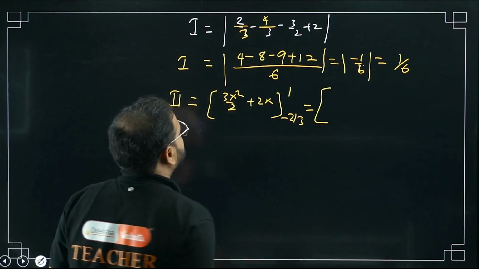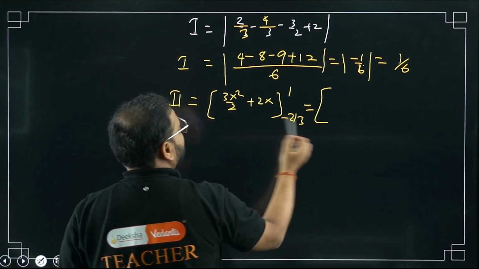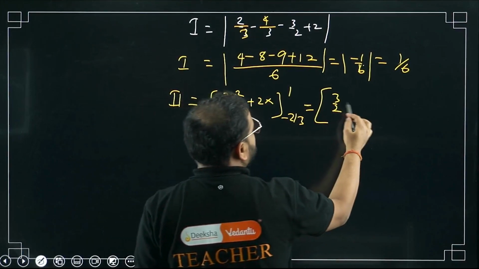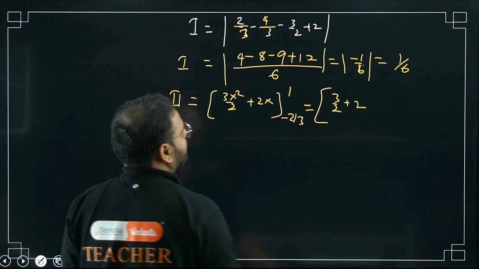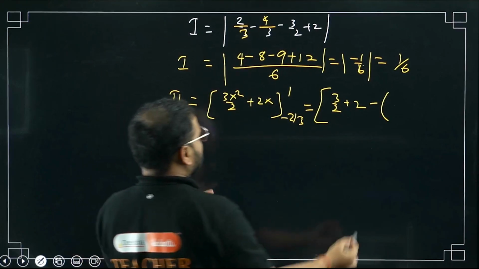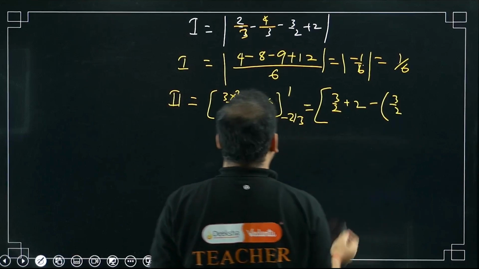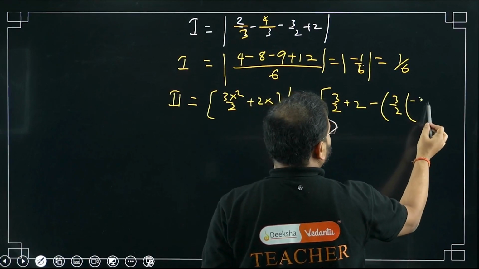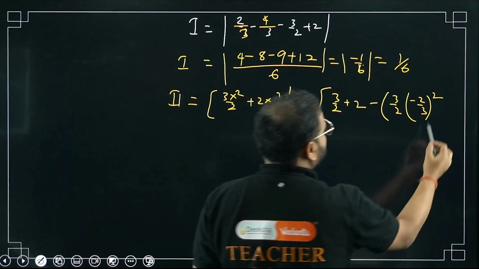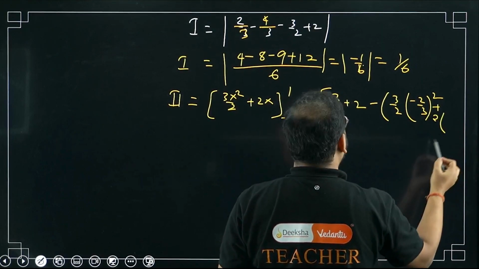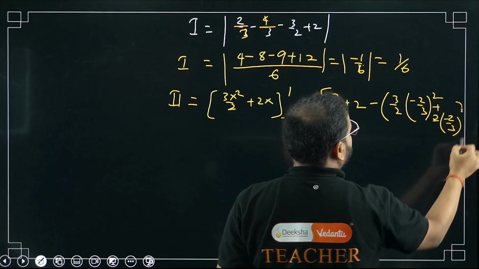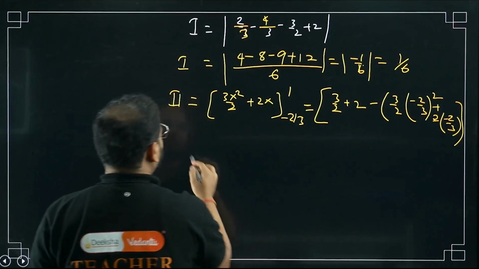What am I getting, sir? Put the upper limit first, so I get 3 by 2 only. Put x as 1 now, so 3 by 2 only, plus x as 1, so plus 2. The lower limit will become minus. Put a bracket. Put this value again, so 3 by 2, same thing, minus 2 by 3, the whole square. Plus 2 times of the same thing, plus 2 times of minus 2 by 3, minus 2 by 3. Close the bracket.